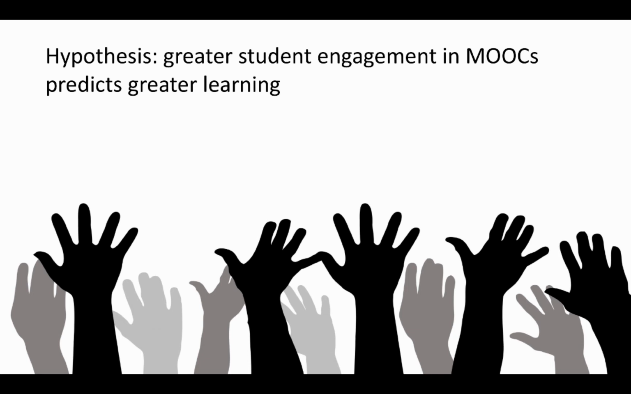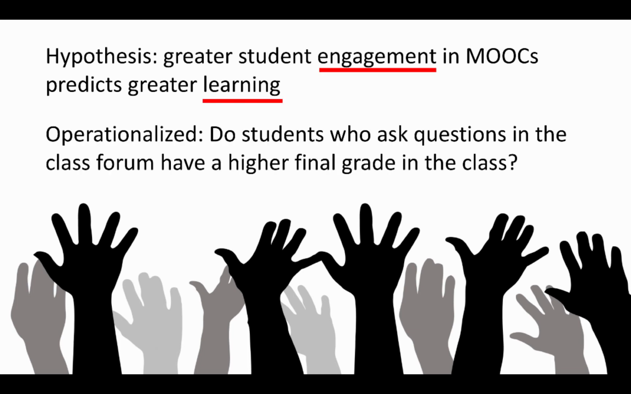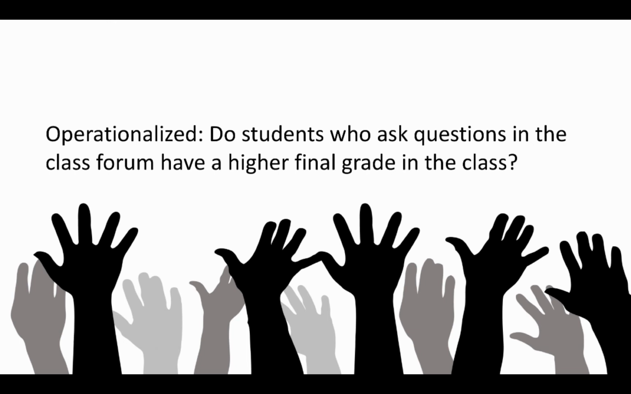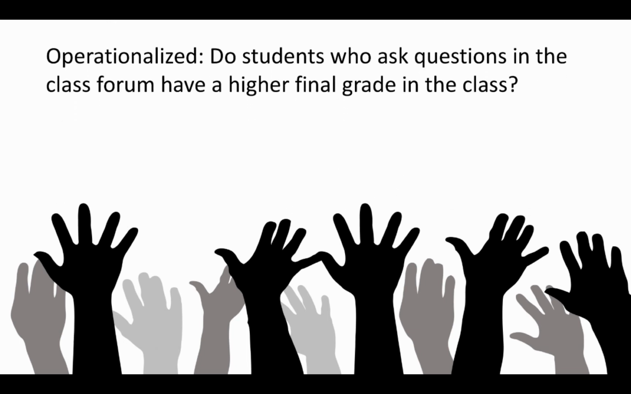And then we have to do the same thing for learning. How do we measure learning? So you could look at their final grade in the class, the average score that they got on their assignments, their final overall weighted percentage. Again, a bunch of things that you could do. So for us to operationalize this hypothesis, we need a way of measuring engagement and a way of measuring learning. I'm going to operationalize this by saying, do students who ask questions in the class forum have a higher final grade in the class? So that's the way that we're going to operationalize this.